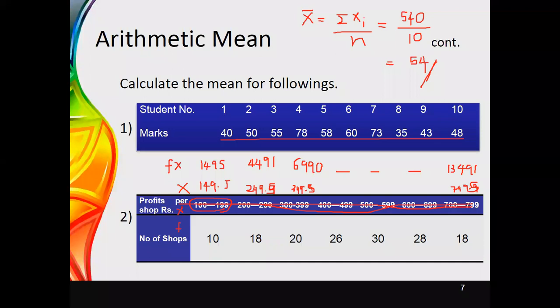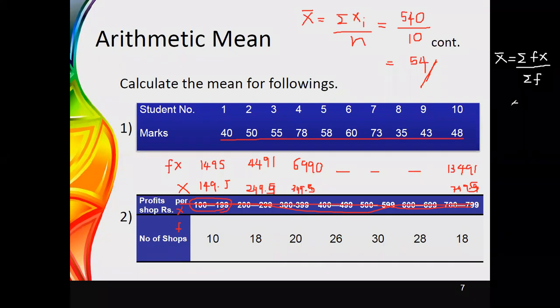Now you can identify the value for x bar. To obtain x bar, you use the equation: x bar equals the summation of f i x i, which I will take as the summation of fx, divided by the summation of f.